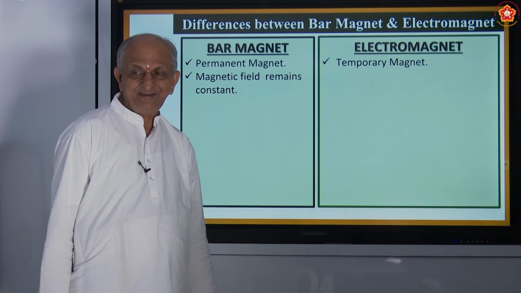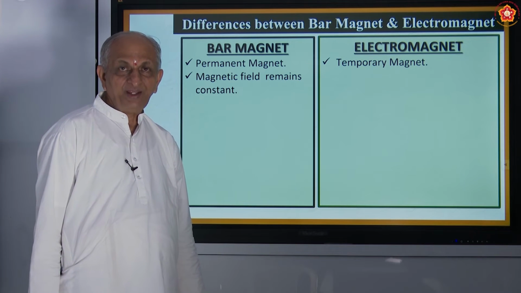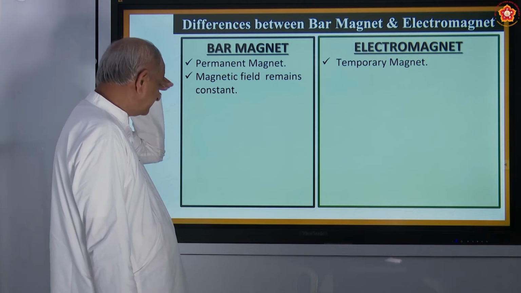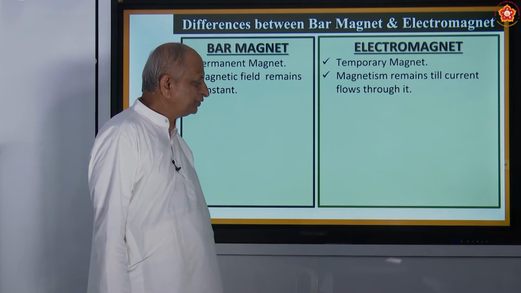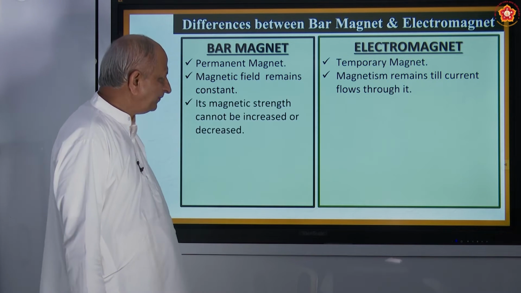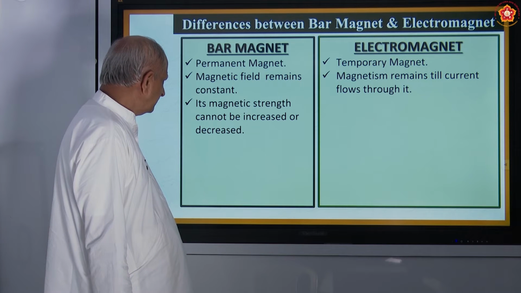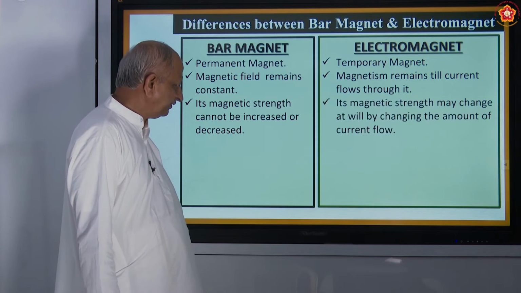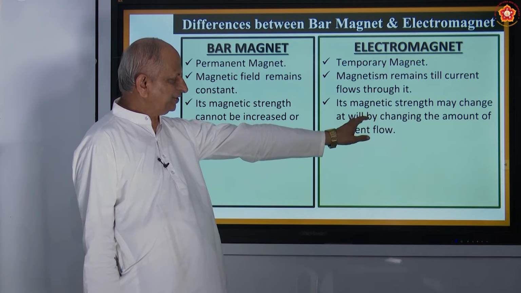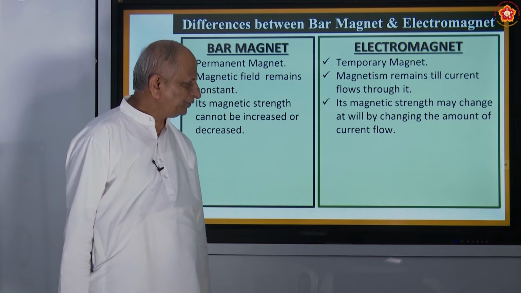How do you measure it? By the unit called oersted, named after the scientist. And magnetism remains till current flows through it. When the current stops, magnetism also stops. Its magnetic strength cannot be increased or decreased; that is stationary. Magnetic strength may change at will by changing the amount of current.